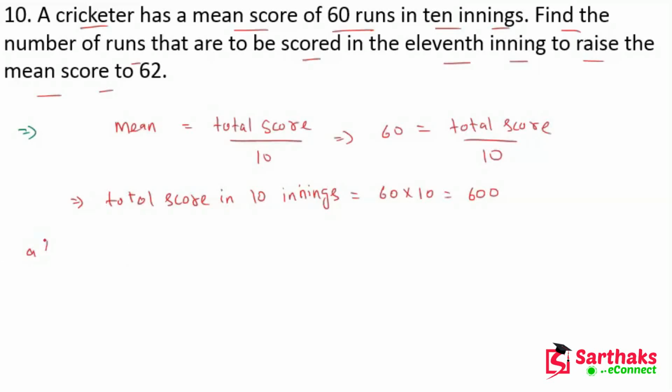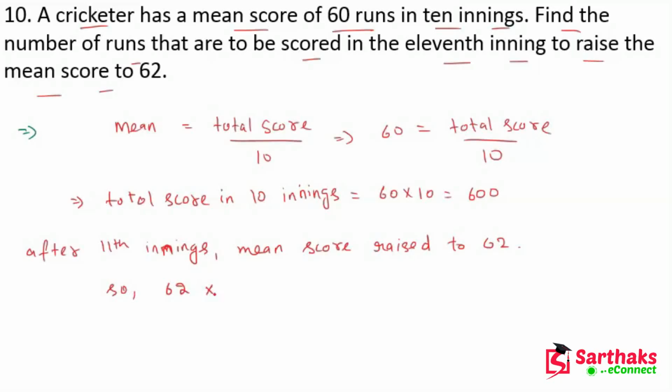Now after the 11th innings, the mean score raised to 62. So here we can write 62 into 11, which is equal to 682.